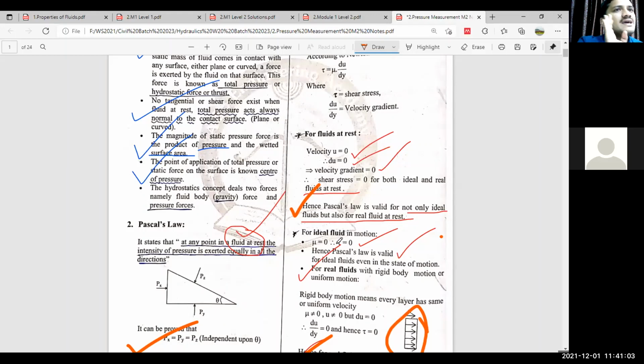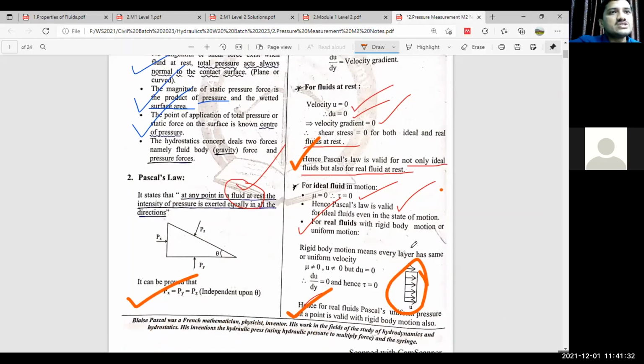That means there may be the existence of a shear stress, but if the motion of the real fluid is rigid body motion or uniform motion, then if you check Newton's law of viscosity, it holds. When the body is at rest or in uniform motion, the relative motion is uniform, so velocity is constant throughout, right?